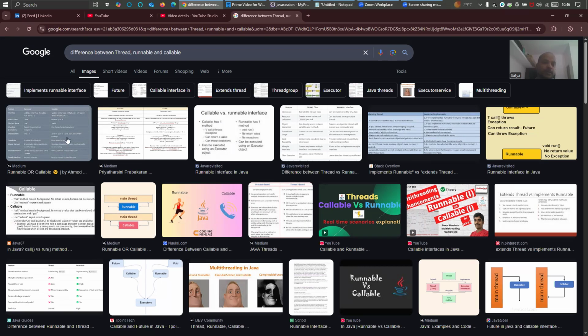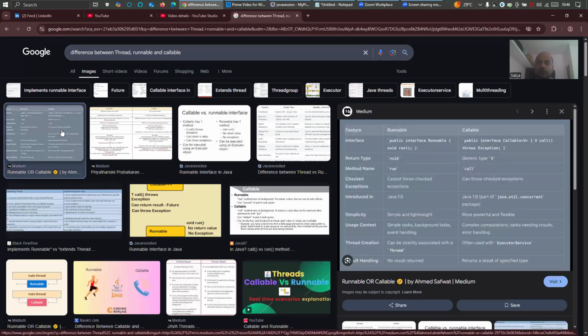So most of the things they are showing here are only runnable and callable features. If you see here, it is an interface, public interface Runnable, void run. Public interface Callable has a method called call. In Callable it returns a value, in Runnable it is void, no return type. That's what it is explaining.